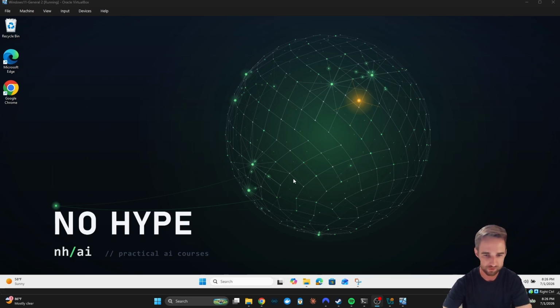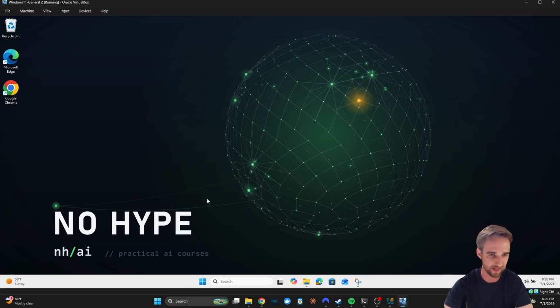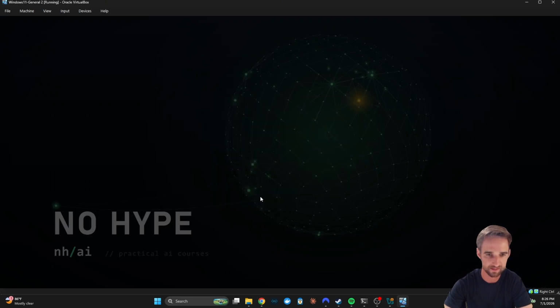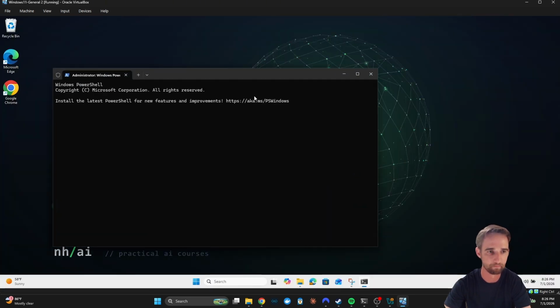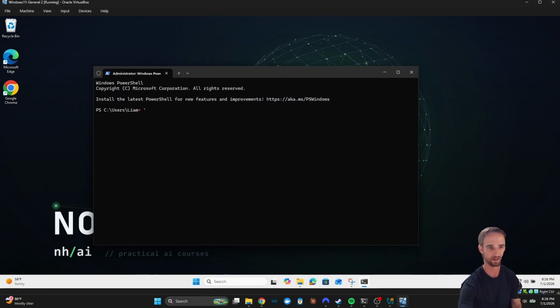So if you look at the screen, the first thing we're going to want to do is to download Claude Code. So what you want to do is right click this Windows and open Terminal Admin. Click yes. And boom, there it is. Look, we're in the terminal. Not that scary. It's not going to bite you, okay? And once you learn to navigate and move around inside the terminal, you're going to be doing it easily, and it's going to be making you far more efficient.